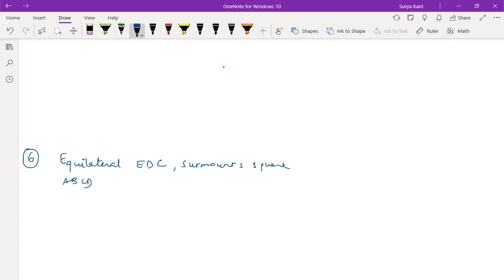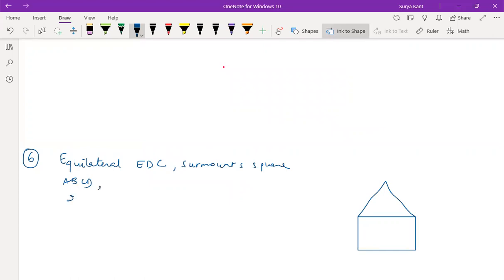It means that one square is there, and on the top you have one triangle. Then what have they given? Find the value of x.